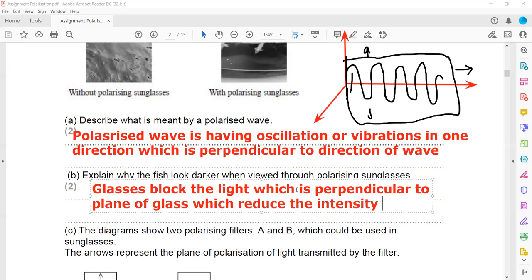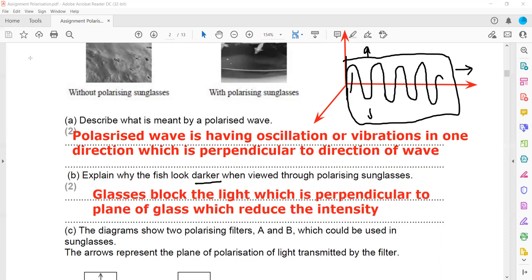So again, it's 2 marks. Why are there 2 marks? 1 mark is for mentioning the plane of the sunglasses. For example, if I say this represents a sunglass and it has a regular arrangement of particles, so this is an alignment of the particles, horizontal. But the light which is coming out after reflecting from the surface has both components, a vertical component and a horizontal component. So as a result, what happened?